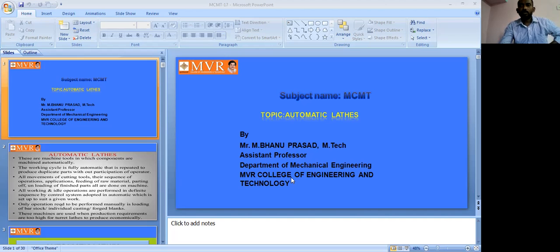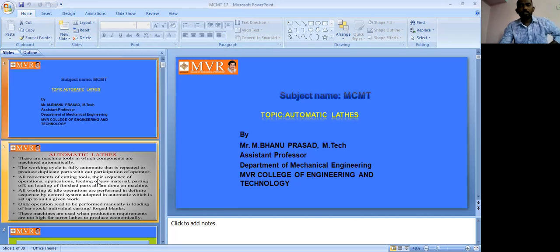Our next topic is the production lathe, or semi-automatic lathe. Define production lathes: what is their working principle, what are the tool holding devices, work holding devices, advantages, disadvantages, and applications. It is semi-automatic, and it operates automatically. It is a very important topic in the second unit, and it is also one of the last topics of the second unit. So, very important. Now, the introduction.